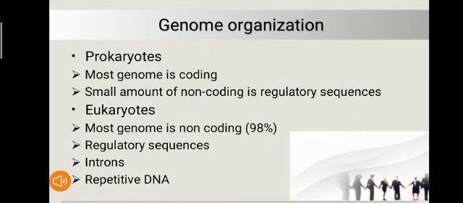For example, in prokaryotic genome organization, most of the genome is coding and a small amount of non-coding is regulatory sequence. The coding strand is the one which codes for mRNA that will later be translated to produce protein. The non-coding strand is the one which does not code for mRNA. Regulatory sequences are the sequences which help in gene regulation for the specific expression of a gene within an organism.